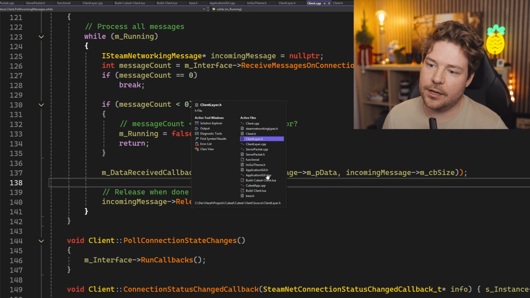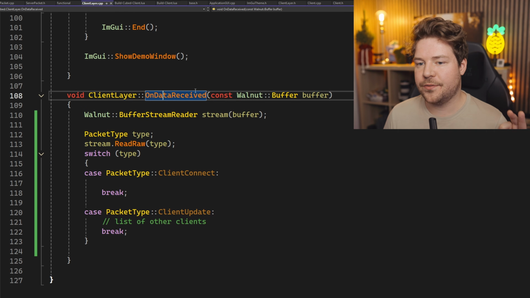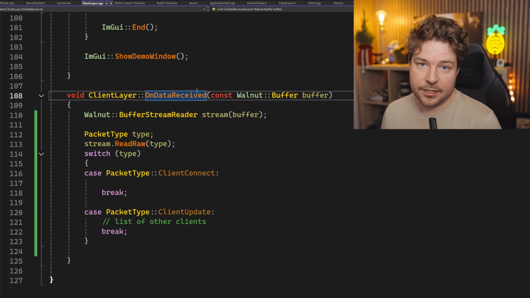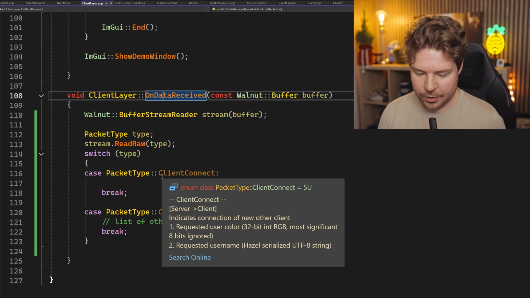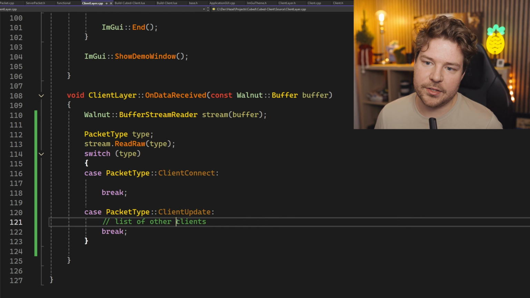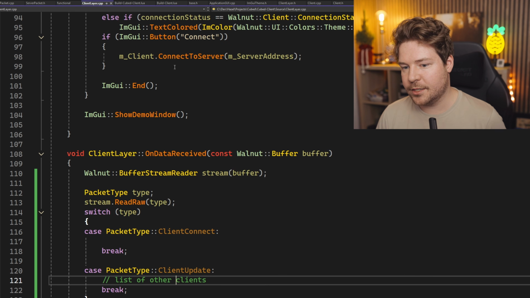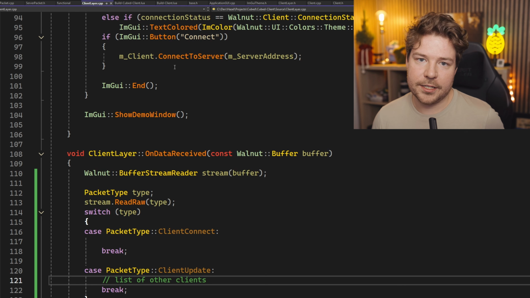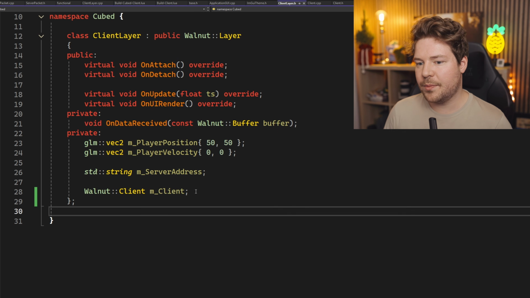But one thing I was going to point out before I forget is that you have to realize this on data received function is very special, in the sense that it's actually running on the client thread. So it's running on a separate thread to our main thread. So be very careful when you're doing stuff like I'm doing somewhat recklessly, just writing in client ID from this thread. Because if you're also writing to it or consuming it from a different thread, you can run into problems. We'll definitely be doing some synchronization and proper multi-threading code a little bit later on as well. So that's something to take note of, but it looks like we might not even need it.